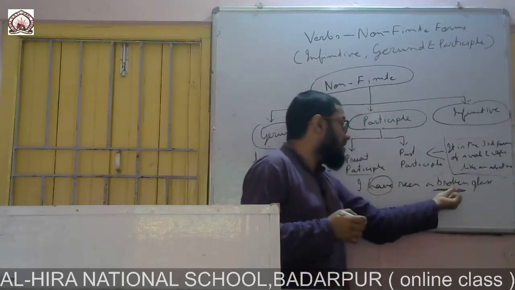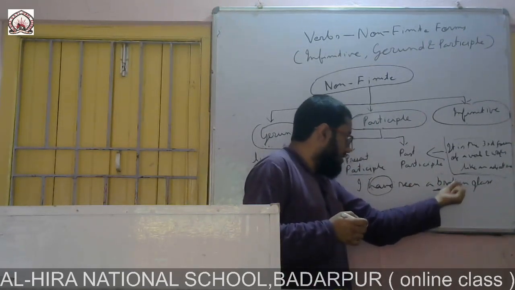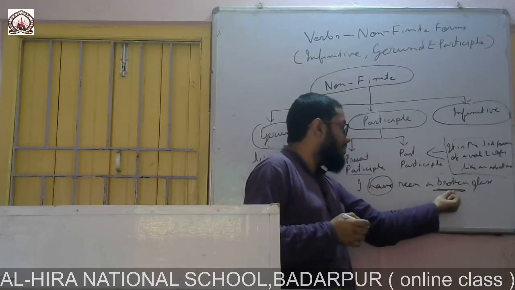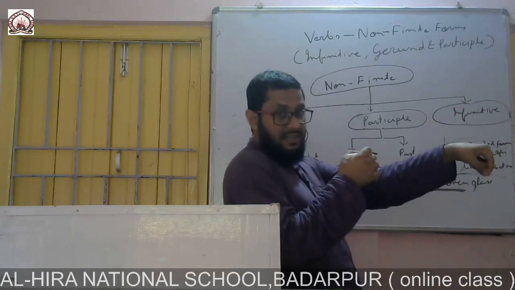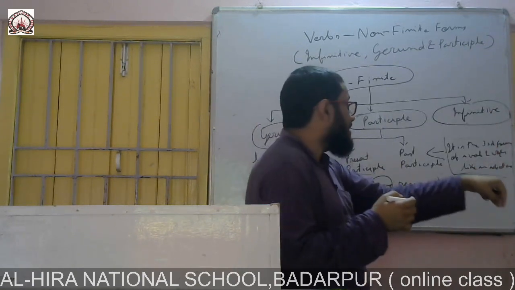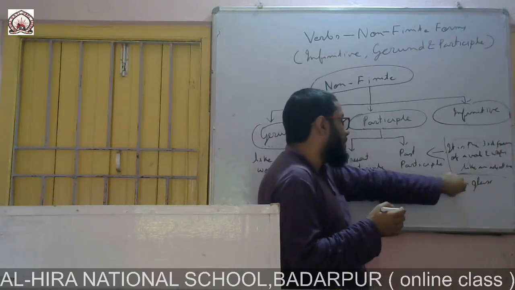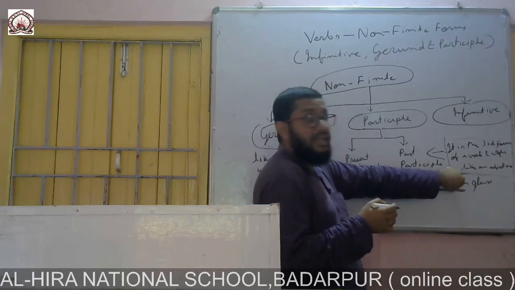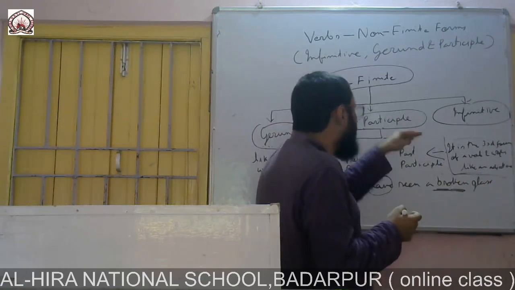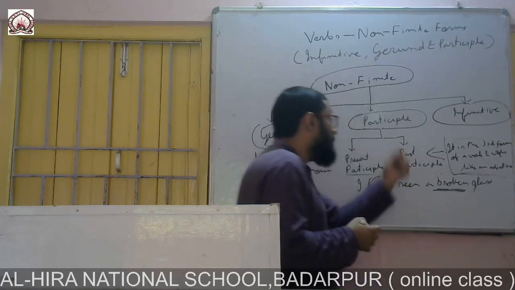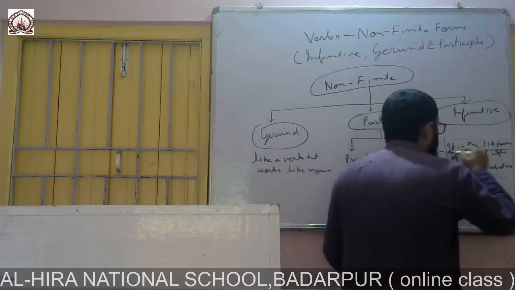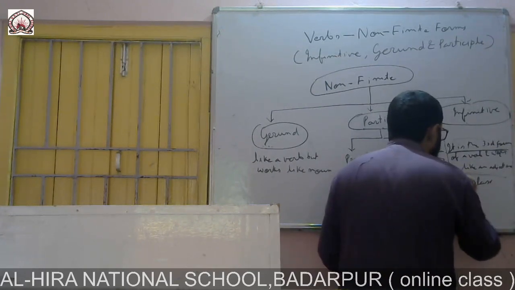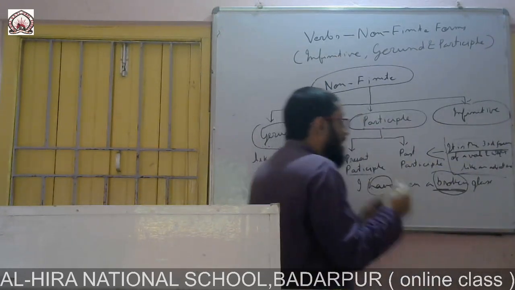So this word looks like a verb, but as it is saying how a noun is, that is why it cannot be considered as a complete verb. It will be considered as participle. Which participle? Past participle, because in the definition of past participle we have found that it is the third form of the verb and works like an adjective.